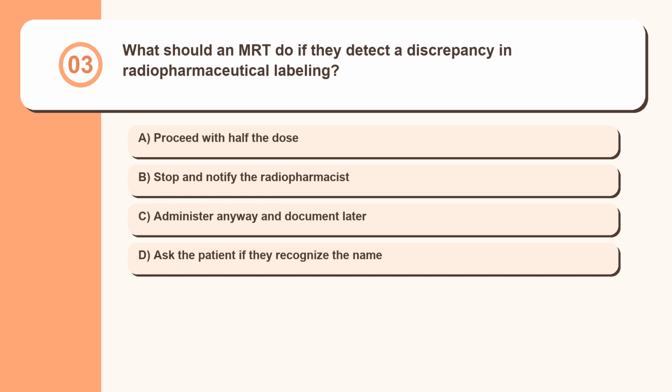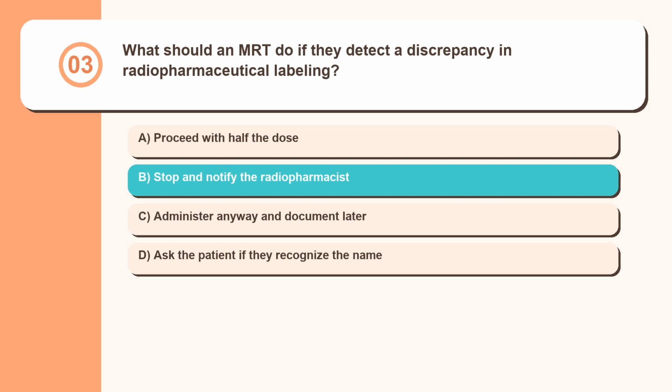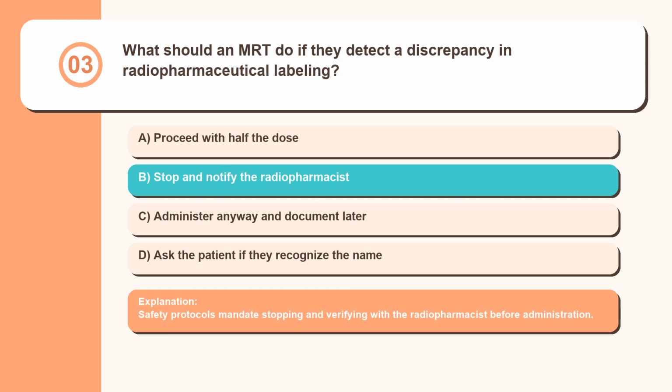Question 3. What should an MRT do if they detect a discrepancy in radiopharmaceutical labeling? Proceed with half the dose. Stop and notify the radiopharmacist. Administer anyway and document later. Ask the patient if they recognize the name. Safety protocols mandate stopping and verifying with the radiopharmacist before administration.